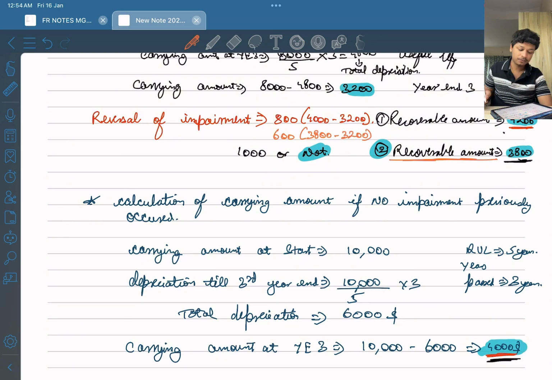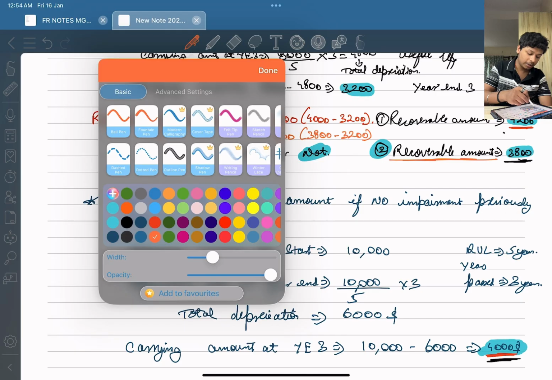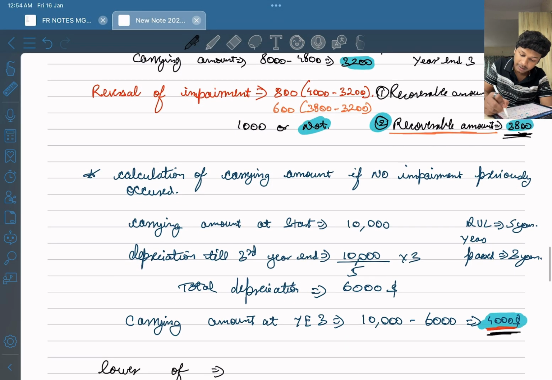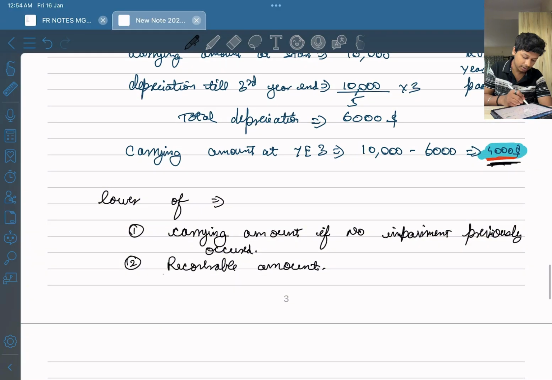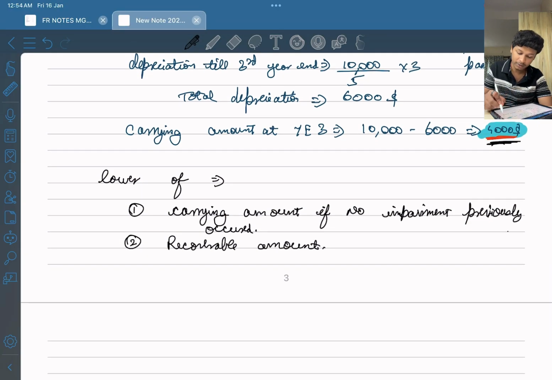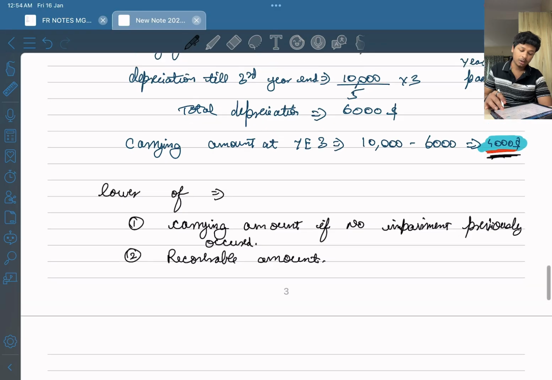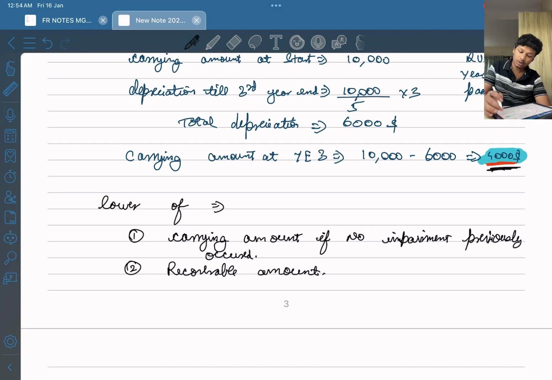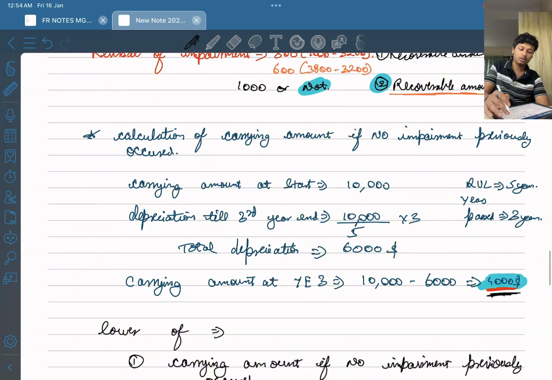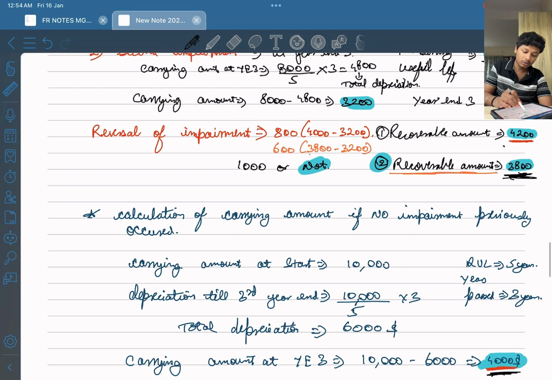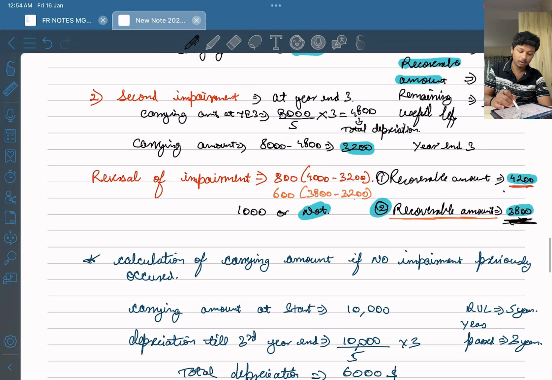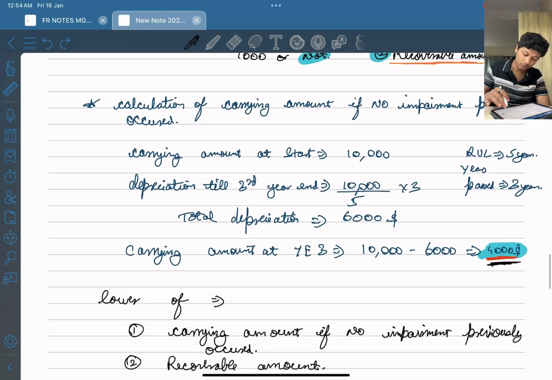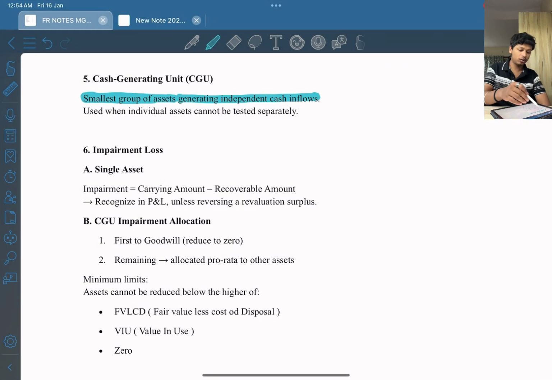3,200. Okay. Why we took 3,200 instead of 4,000? Because 3,800 is lower than 4,000. What is the condition? Condition is lower of carrying amount if no impairment previously occurred and recoverable amount. So carrying amount if no impairment previously occurred is 4,000 and recoverable amount is 3,800. So what is lower? 3,800 is lower. So we took 3,800 and we subtracted it from the previous carrying amount, which is 3,200, right? I hope this is clear, right? Now let's move on to further topics.